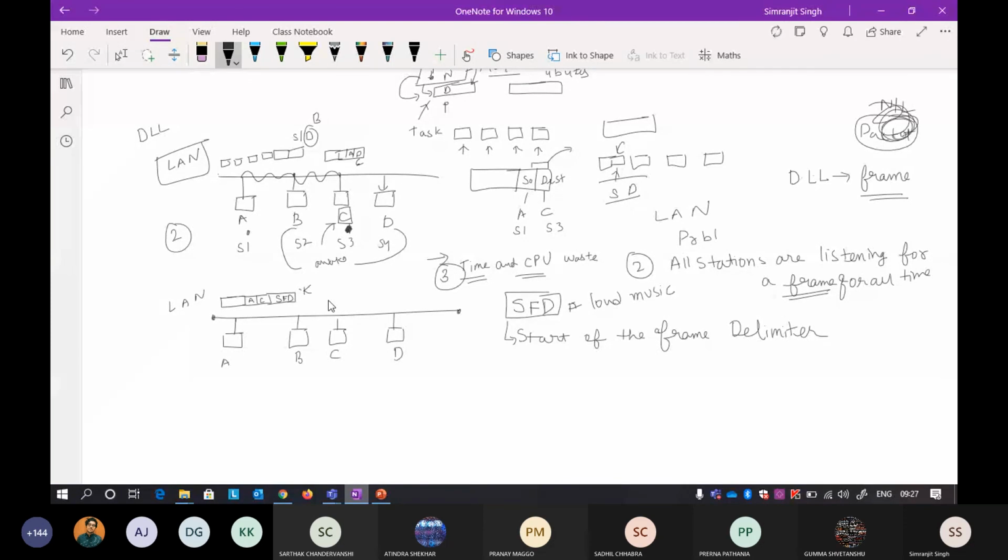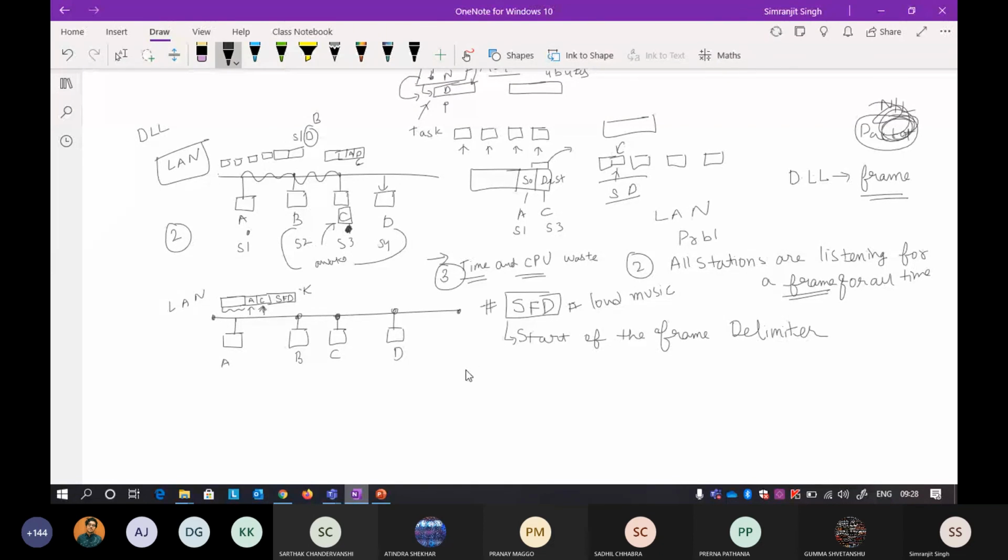Suppose it is on B, it will see that the destination address is C, so it does not do anything, it just stays awake. When it reaches the destination, it will see that it is C, and it will look at who the sender is, and it will see the contents of the message. So that is the problem that is solved by the start of the frame delimiter.